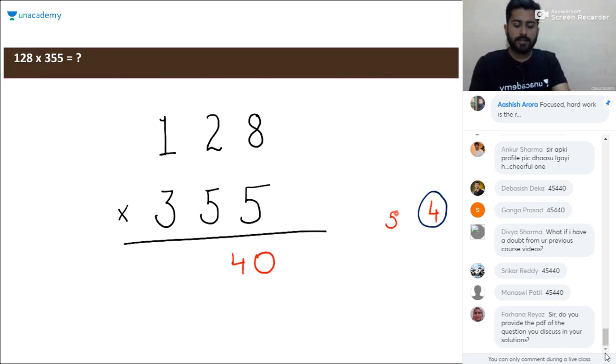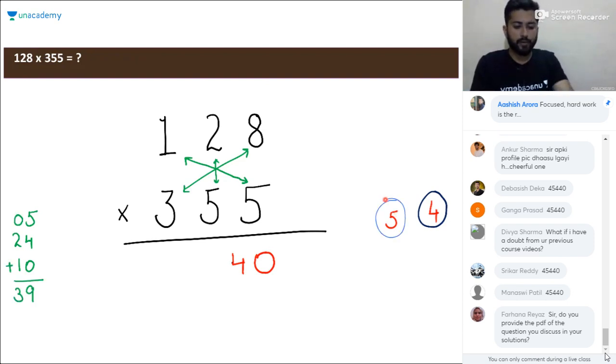And then next will be considering this part. 5 into 1 will be 5, 3 into 8 will be 24, and 5 into 2 will be 10. So adding these three numbers, it will be 39, and 39 plus 5 will be 44. Write 4 here and 4 will go as a carry.